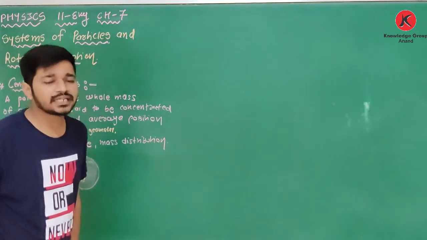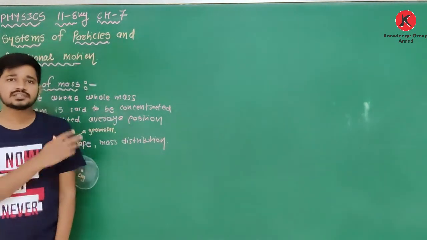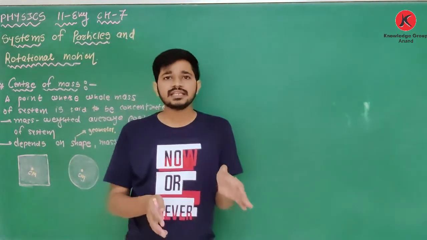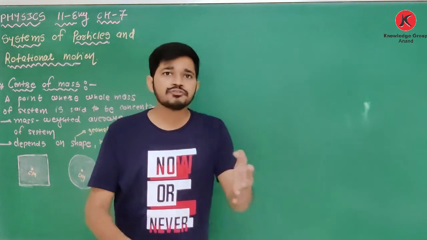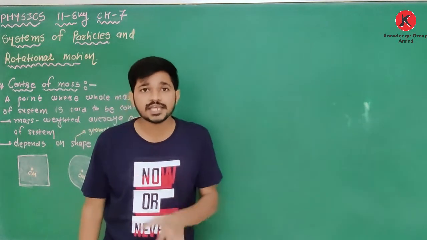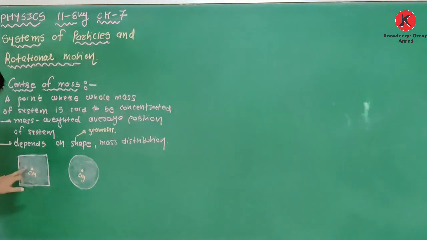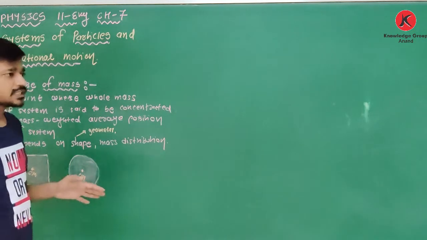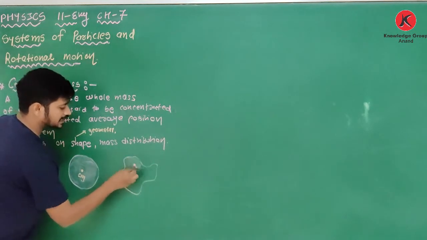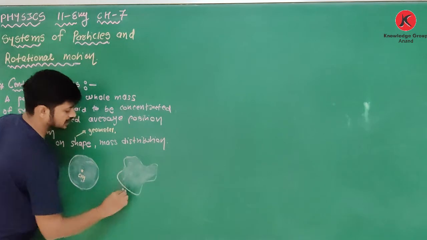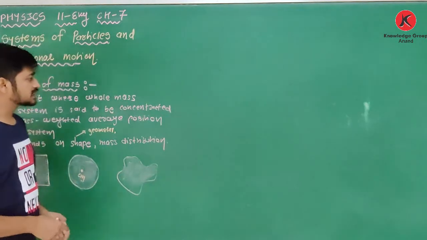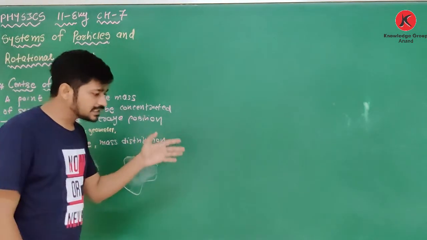Now we have to find center of mass for different particle distributions. For example, if you are given two particles, then where is the center of mass for that system? If you are given three particles, or numbers of particles, where is the center of mass? If you are given one square plate, or one disc, where is the center of mass? One object having irregular shape, then where is its center of mass? That we have to calculate now. So now we will see center of mass for various distributions.